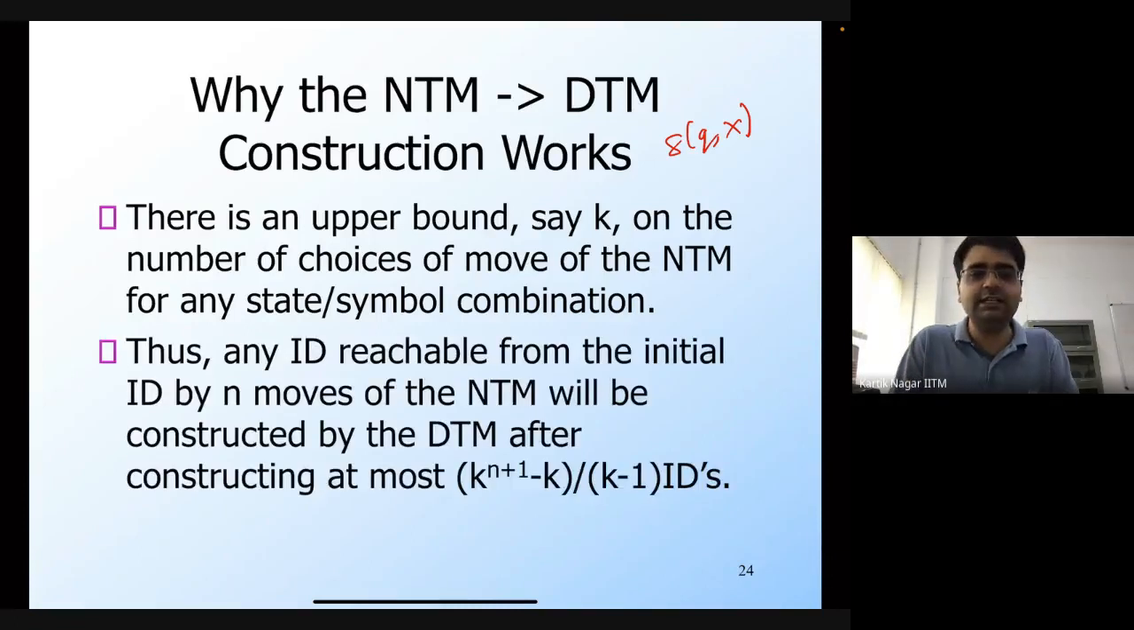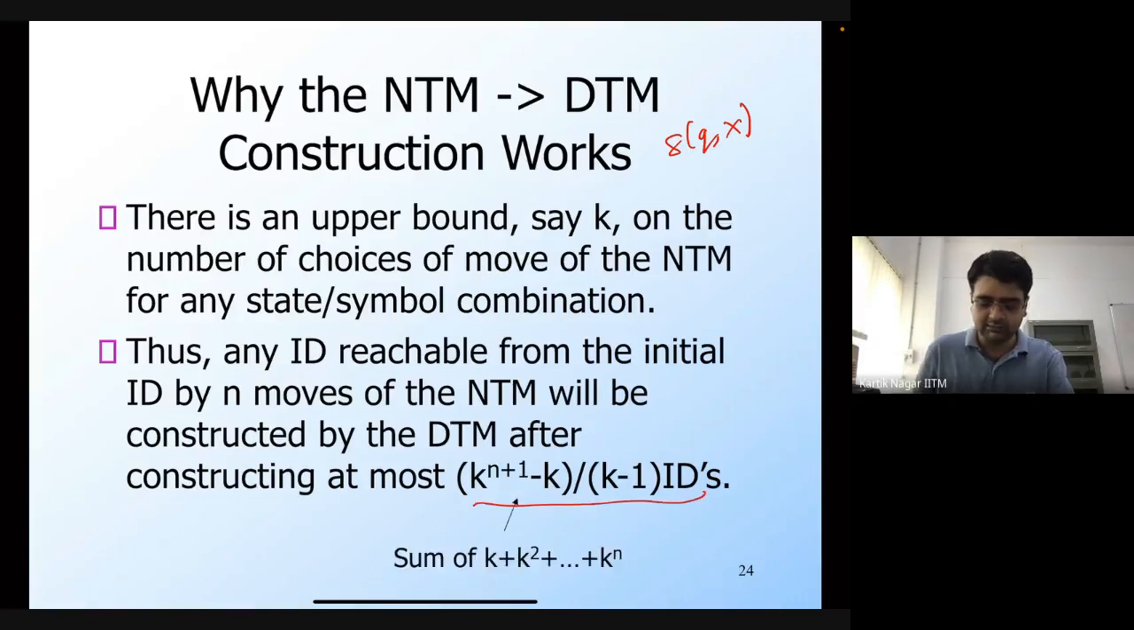So then we can say that any configuration that is reachable from the initial configuration by n moves of the NTM is going to be constructed by the DTM after constructing at most so many configurations. So what is this number? This number is nothing but the sum of k plus k square plus dot dot dot up to k^n. So let's say that after n moves of the NTM, the NTM reaches an accepting configuration.